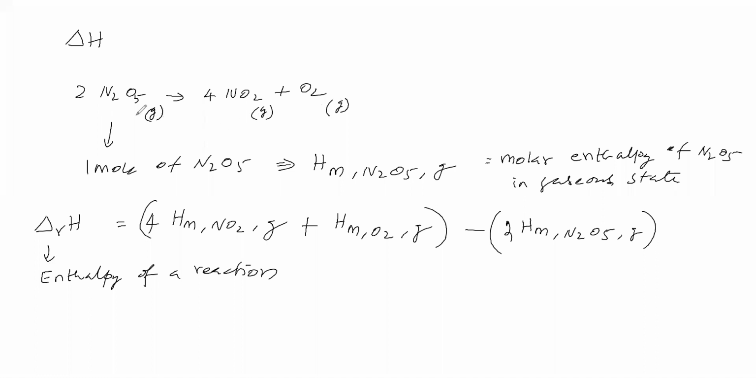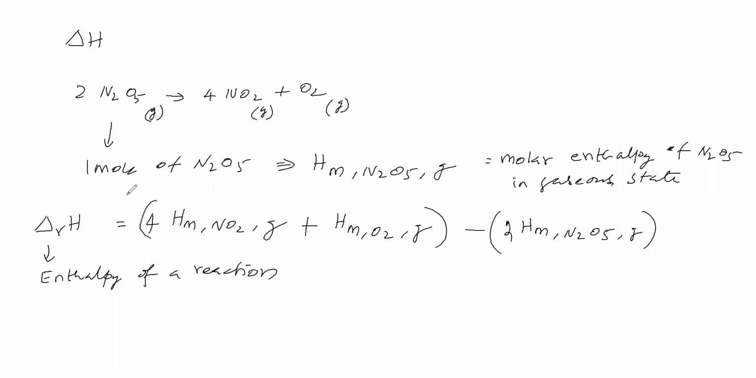In this reaction, as per this stoichiometric balanced equation, what is the amount of heat involved? That is called enthalpy of reaction. So what is meant by enthalpy of reaction? It is nothing but the amount of heat involved in a stoichiometric balanced chemical reaction. If this stoichiometric balanced chemical reaction takes place, then the amount of heat involved is called delta RH.